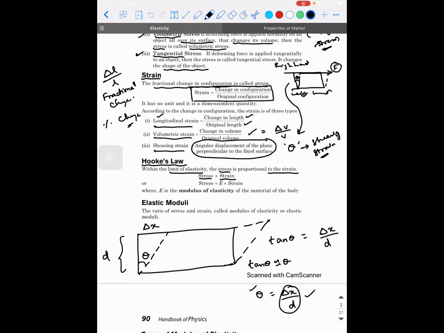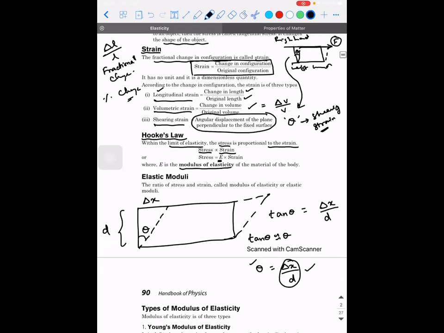When the proportionality symbol is removed, the constant that we introduce is E. And that E is what is called the modulus of elasticity. This is not a new term to us. Modulus of elasticity is also called elastic moduli. Any word ending with US will be replaced by I. US represents singular, I represents plural. So modulus is singular, moduli is plural. The ratio of stress and strain is called modulus of elasticity or elastic moduli.